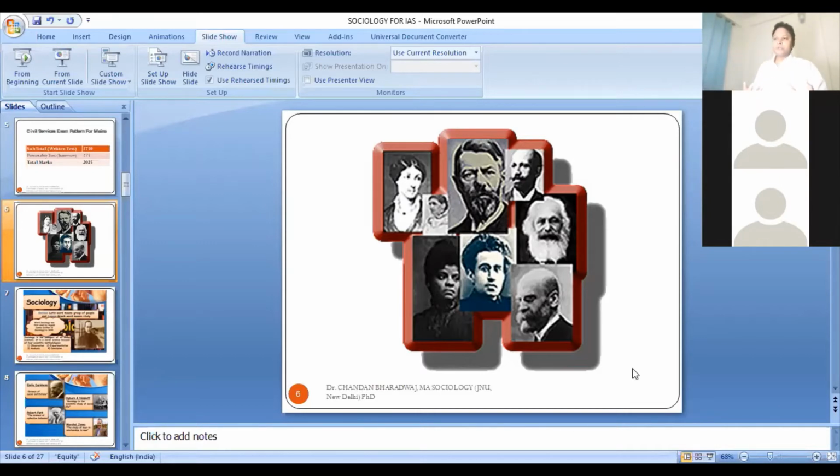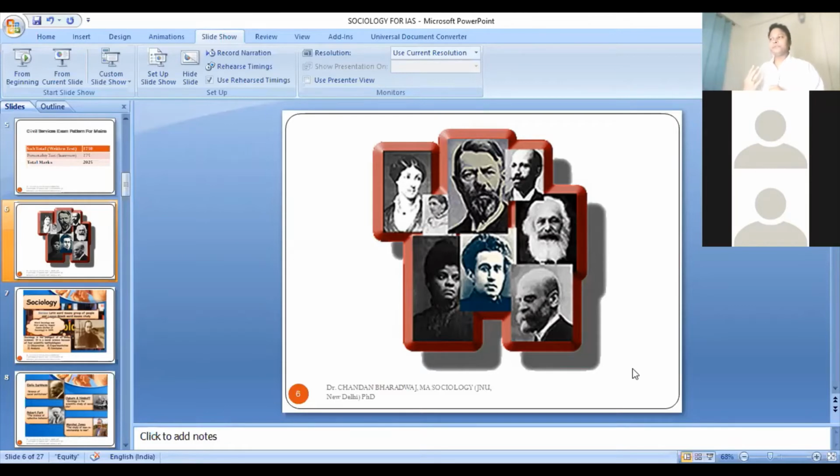Many scholars were engaged in this process. It was Saint Simon, later on Auguste Comte, and many more scholars who became very influential in starting up this newer discipline. It was Auguste Comte who succeeded in giving us the name sociology for this discipline. The discipline sociology got its name through the effort of Auguste Comte.